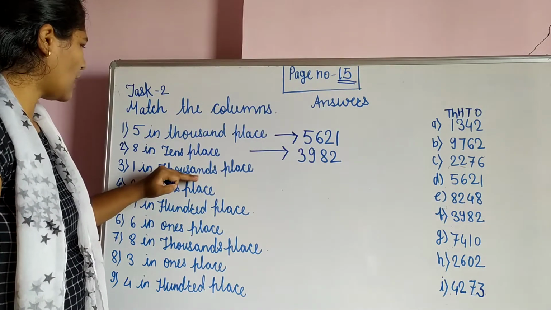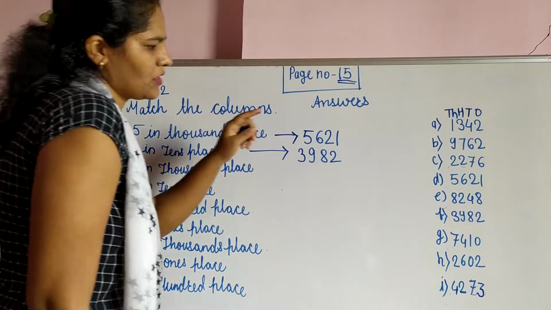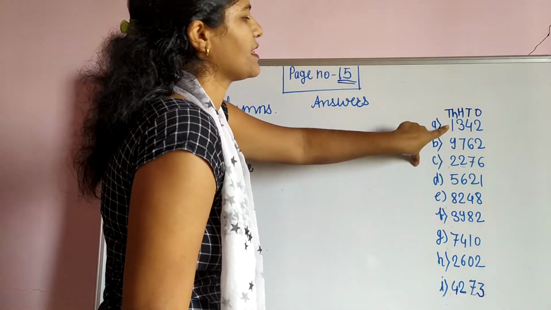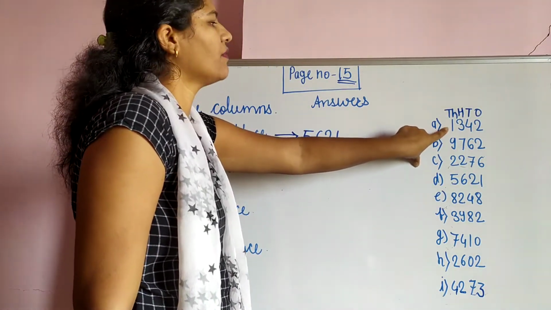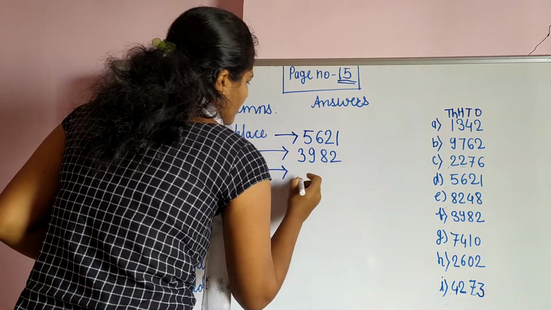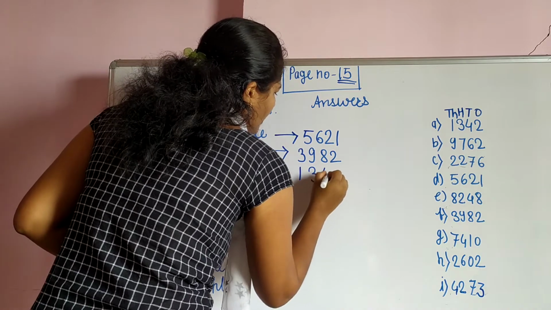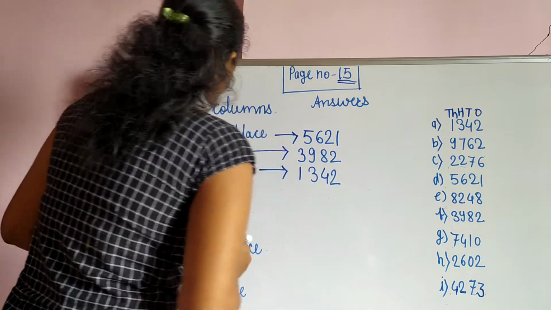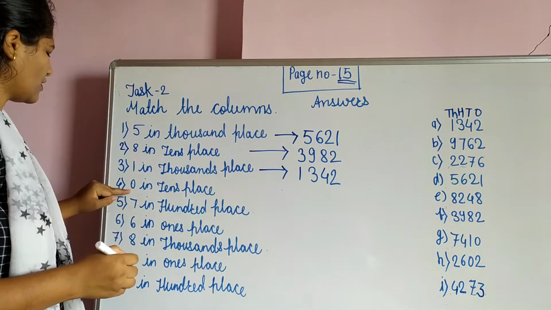Now next question. 1 in 1,000 place. So we want the 1,000 place. Where is the 1? Yes, here only. So our answer is 1,342. So we write the answer here, 1,342.